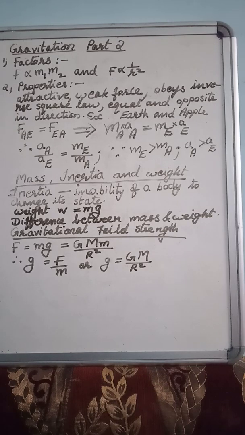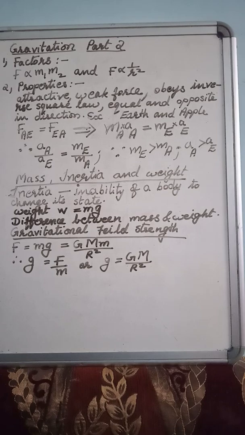So what are the questions you have to do? Your assignment. Number one, define gravitational force, which you have already learned, the same as Newton's gravitational law. Next, what are the factors on which gravitational force depends? Number 3, what are the properties of gravitational force?